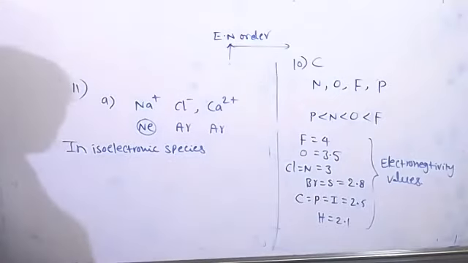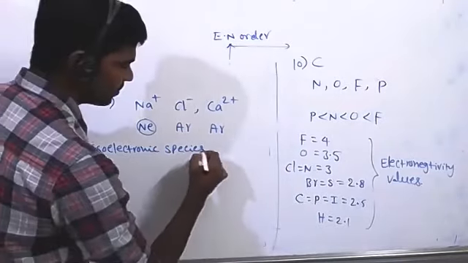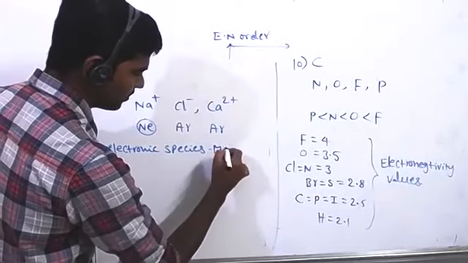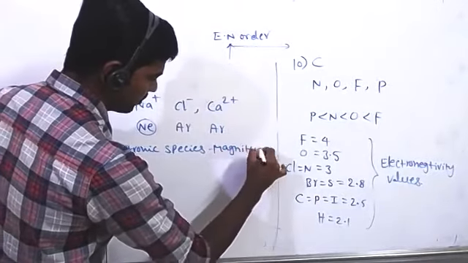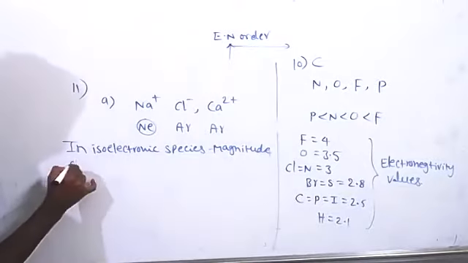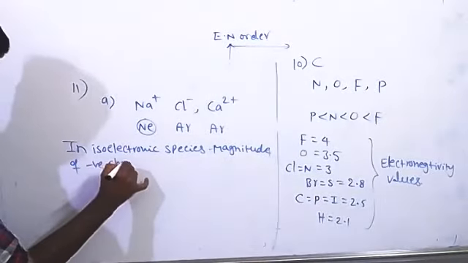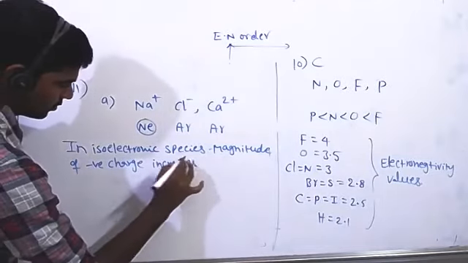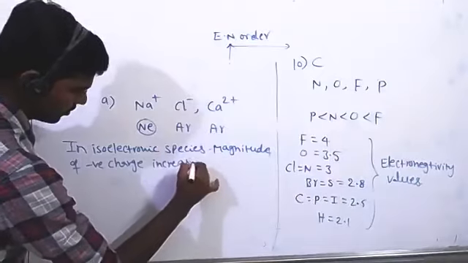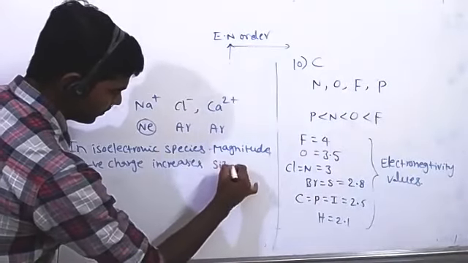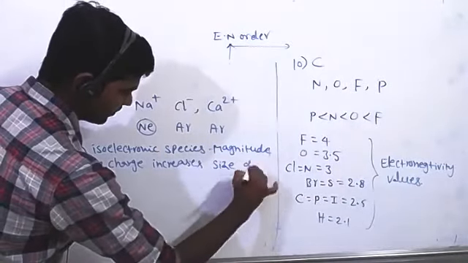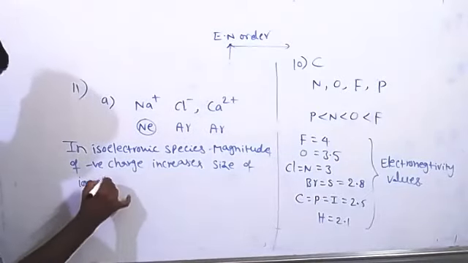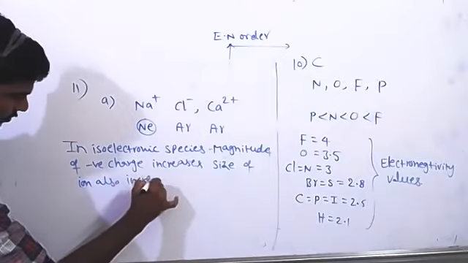In isoelectronic species, as the magnitude of negative charge increases, the size of the ion also increases.